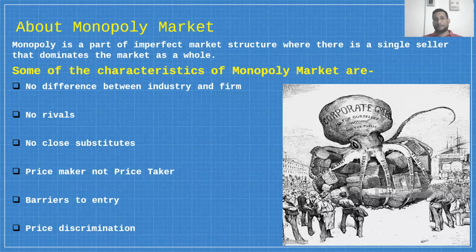So at the same time, a monopolist imposes two different prices of the same product in two different markets. This is called price discrimination, through which a monopolist tries to maximize his profit.